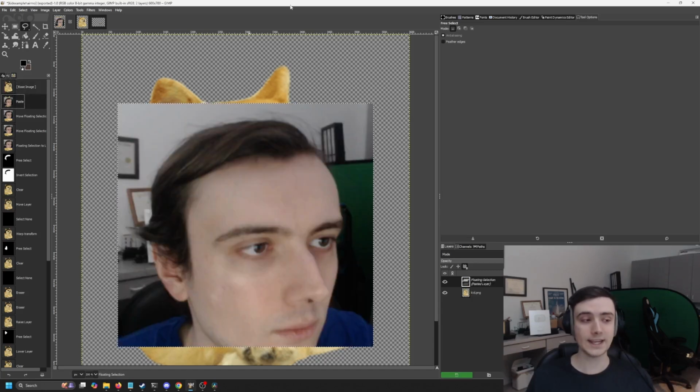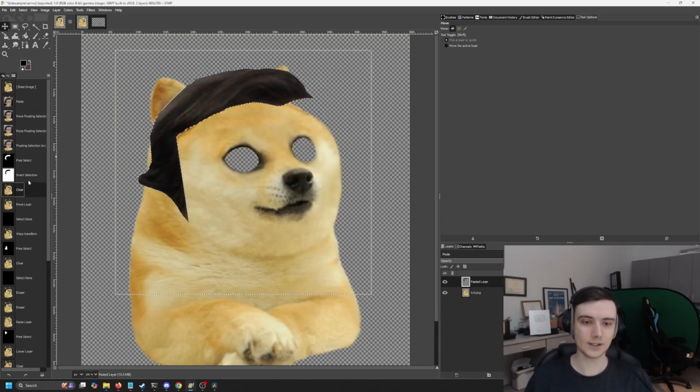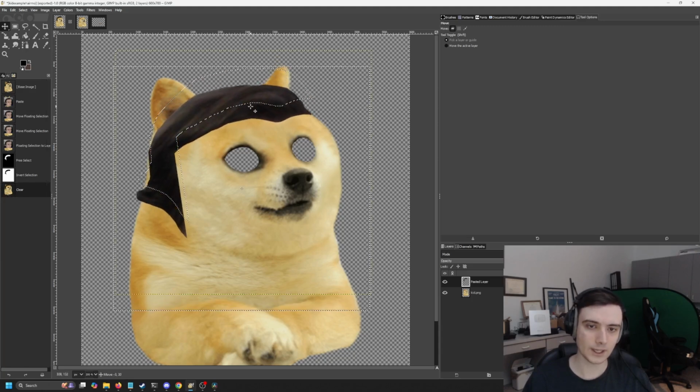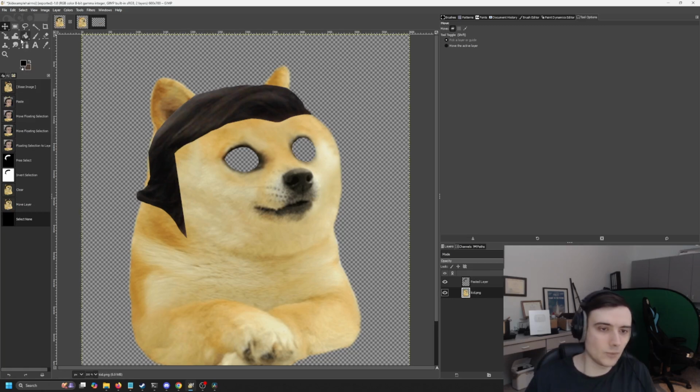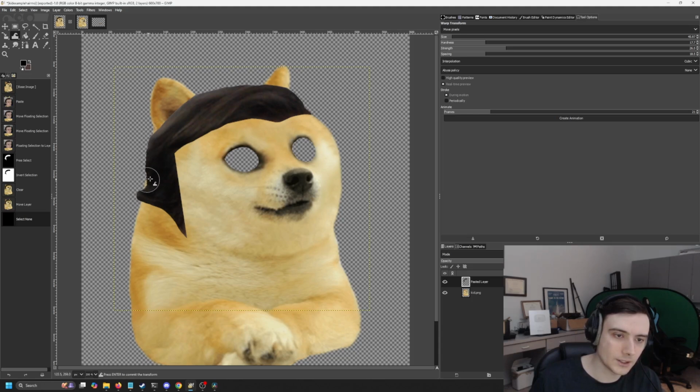So first, we'll just take this image of me at a similar angle. We'll select the hair here, cut it out, and now we've got the hair to use. And from here, we can move it down like this-ish. It looks all right. And now we gotta try to make it work a little bit better. One thing we can use is the warp transform tool, and we can warp the hair a little bit to better fit onto the base sprite.